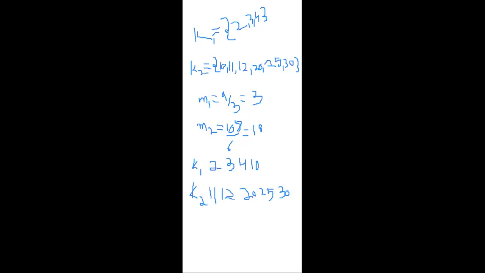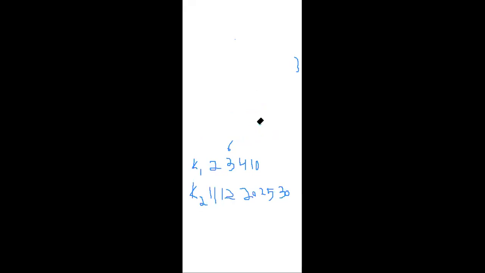Okay, let's write. Up to here we have got 2, 3, 4, 10 as the values. In K2 we have 11, 12, 20, 25, 30 as the values. Okay, we have to arrange this one. Let us write here again. Write the values here. Again we have to calculate the mean, guys. That is 2 plus 3 plus 4 plus 10. That is the M1.